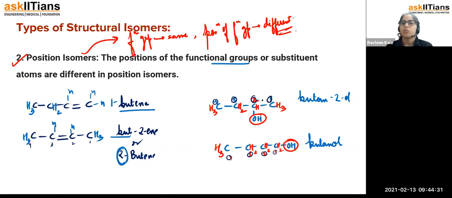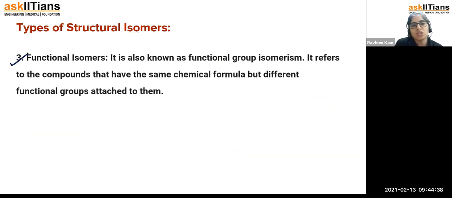Okay, chalo. So I hope now you got the idea about position isomers. The next one is functional isomerism. But in the case of position isomers, what happened? There was a difference in the position of the functional group. But functional group तो same ही था. But in the case of functional isomerism, the functional group is going to be different.